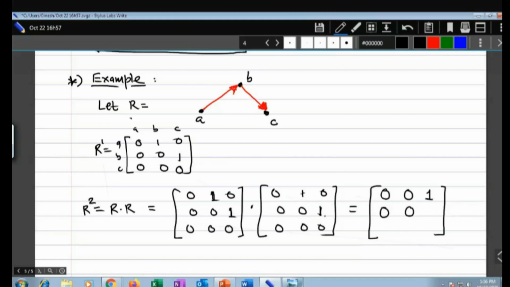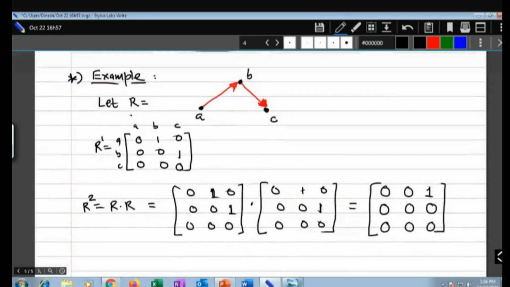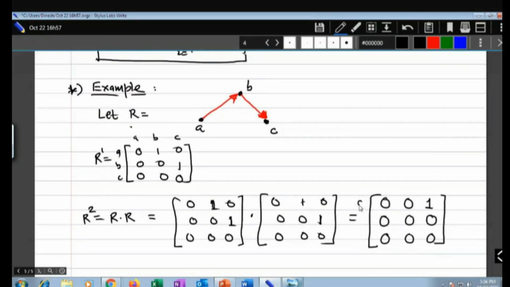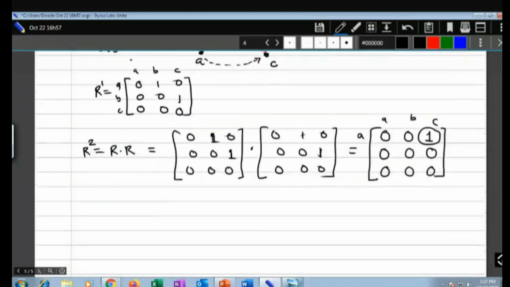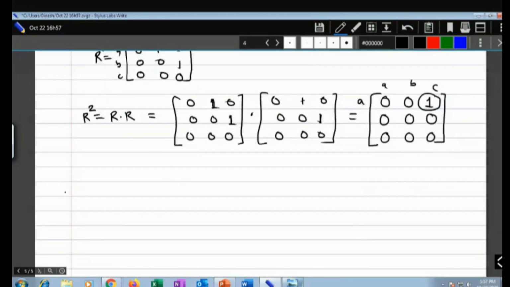The third one is 1 and the second one is 1, so this will again be 0. And this is 0, so ultimately this is 0, this is 0, and this is 0. So this is your R raised to power 2. If you see what R raised to power 2 is, this is A, B, C. Look at this: this one means A to C. So you are ultimately adding A to C. It was not there and it has automatically come. And then we have to do it one more time.